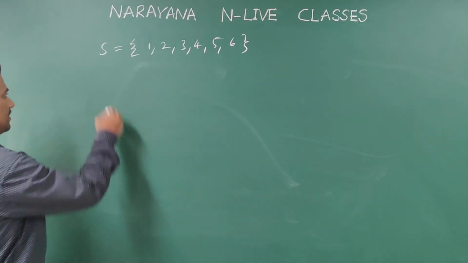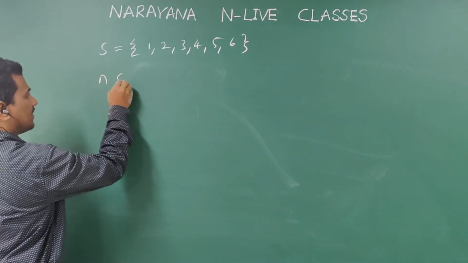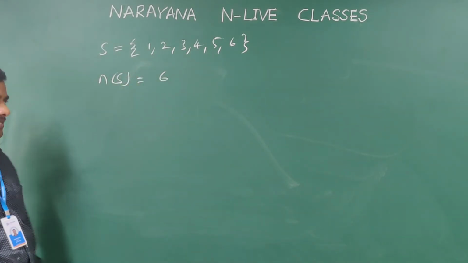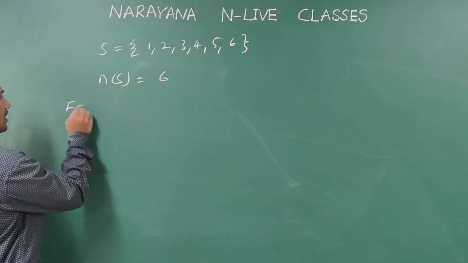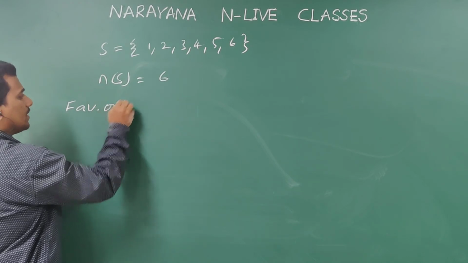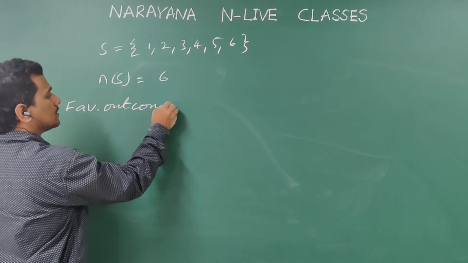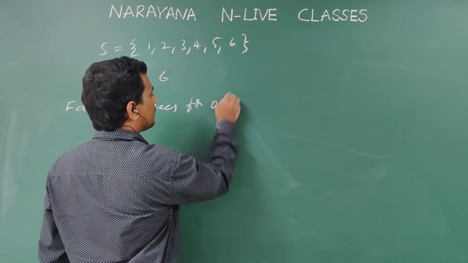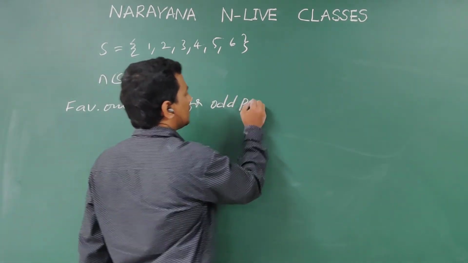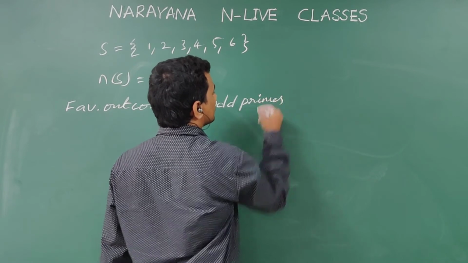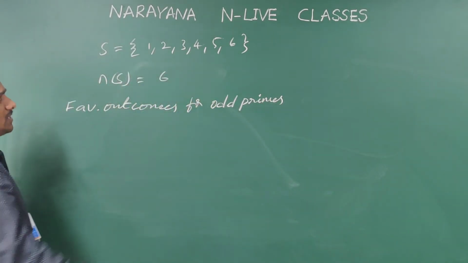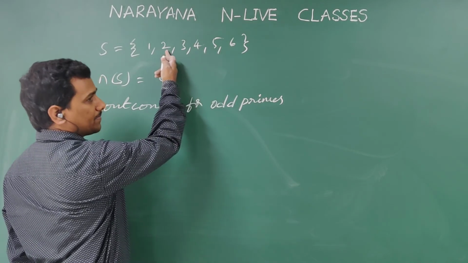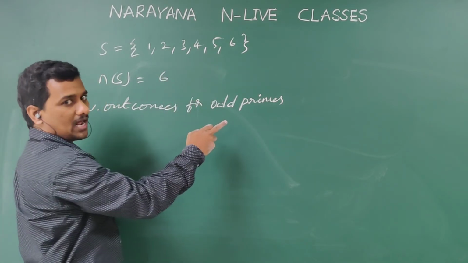First, the number of elements in S, n of S, is 6. Now the favorable outcomes for odd primes. The primes are 2, 3, 5, but 2 is an even prime, and he is asking only for odd primes.